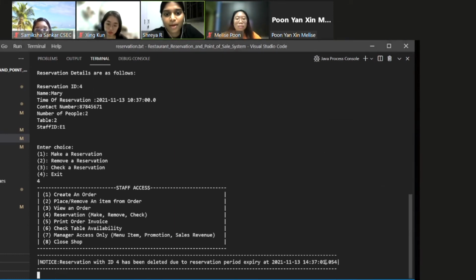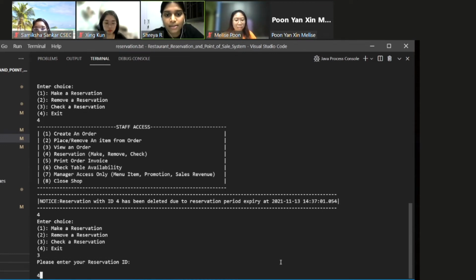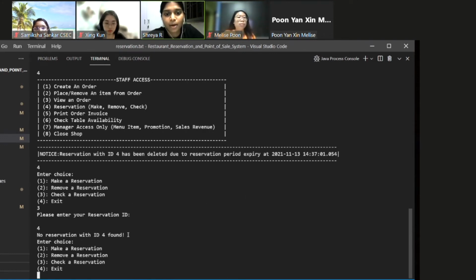Okay, so now we have a notice here that the reservation with the ID 4 has been deleted. So now we can click on 4 again, and then we can check whether this reservation exists. And then we can enter the previous ID, yep, and now we get that there is no reservation found.